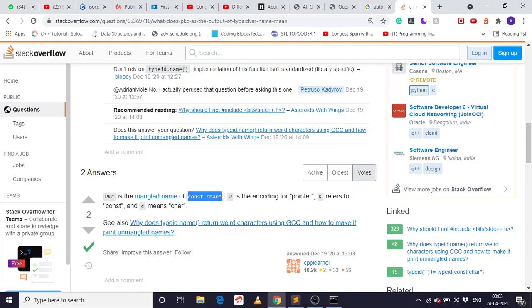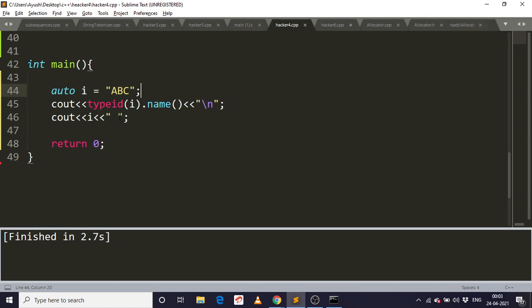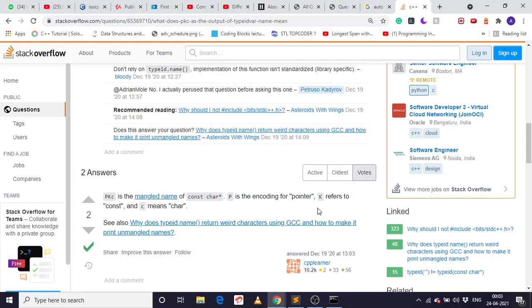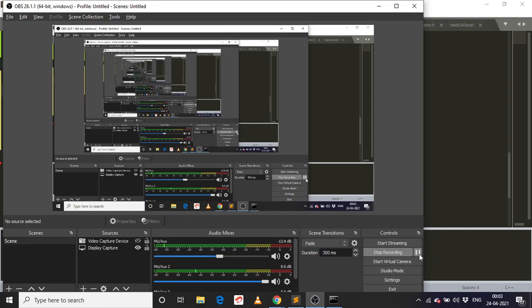Mangled name for const star. Okay, so const star is represented by PKc. P is the encoding for pointer, K refers to const, and c means char. Okay, so this is PKc. And I also told you, like, string or const char star. That's why it should be PKc. Pointer, and K is referring to constant and c is the character. Pointer to constant character. So let's check if the video is going well. Yeah, video is going well.